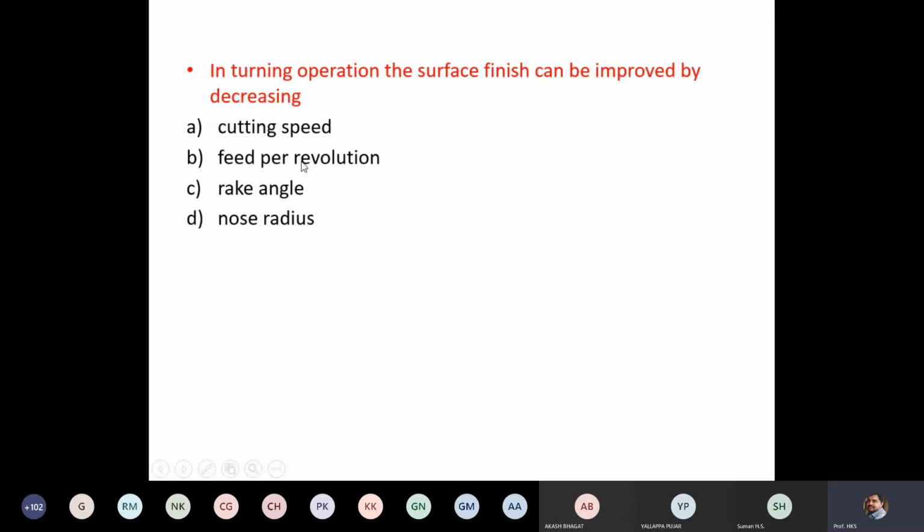The correct answer is feed per revolution. Rake angle we are going to discuss in the next topic: what it means and what its effect on surface finish is. So the answer is feed per revolution.